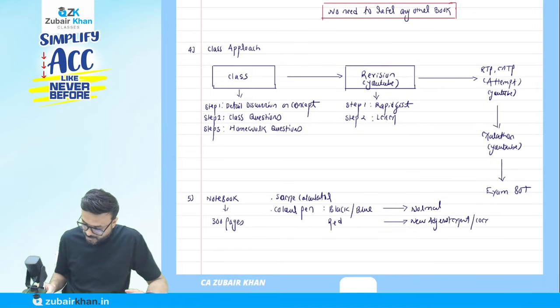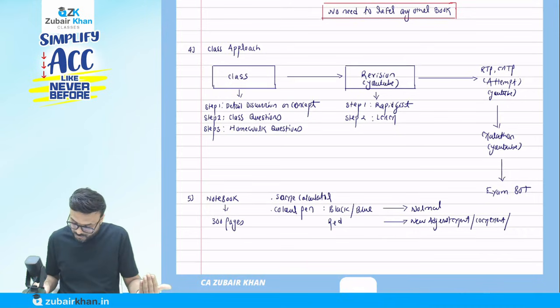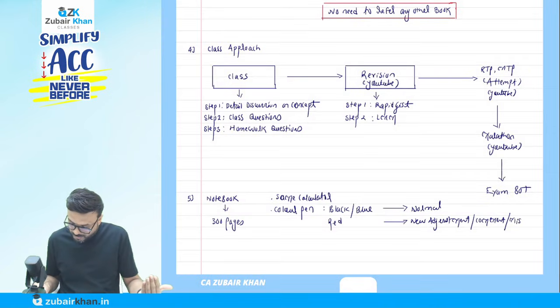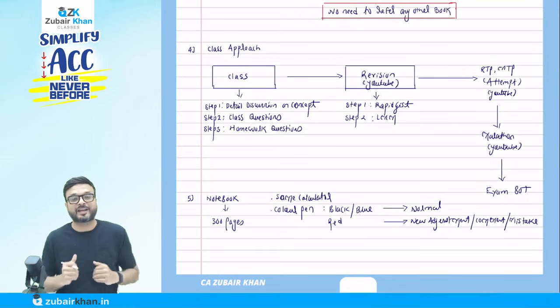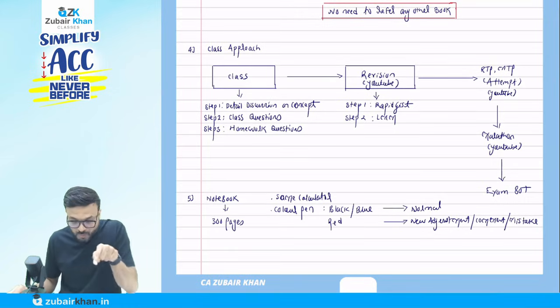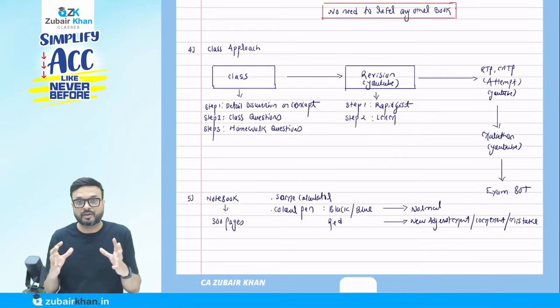Or when you're doing the homework, if you have made certain mistakes, no problem, it's very normal. If you have made any mistake, draw a circle there and write your comment there. When you do the revision, it will help you realize, oh, I made a mistake here, this is an area where I need improvement. Like that you can use this.